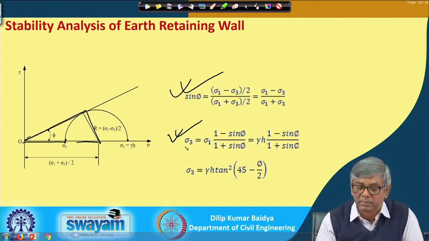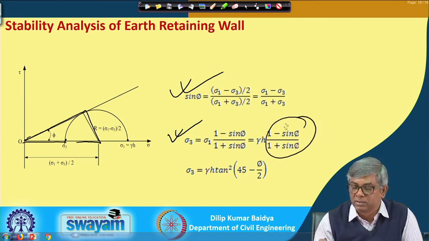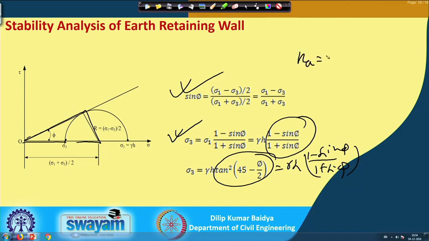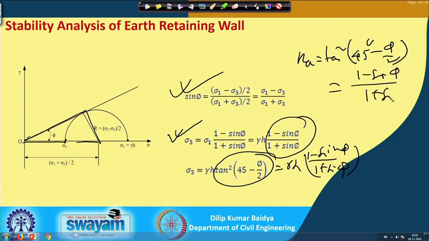Sigma 3 will be gamma h times this, which is nothing but your K A, either tan square phi, or I can write gamma h times 1 minus sin phi by 1 plus sin phi. That means your K A will be equal to tan square of 45 degrees minus phi by 2, or 1 minus sin phi by 1 plus sin phi. This way it can be expressed.